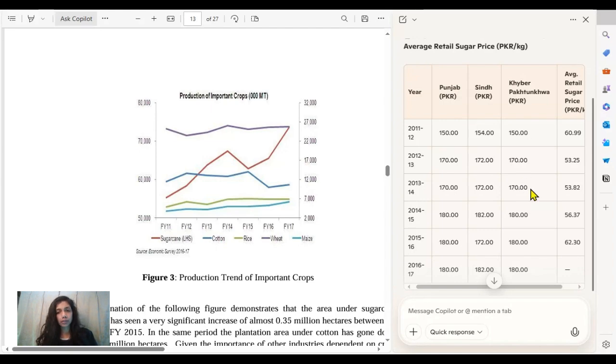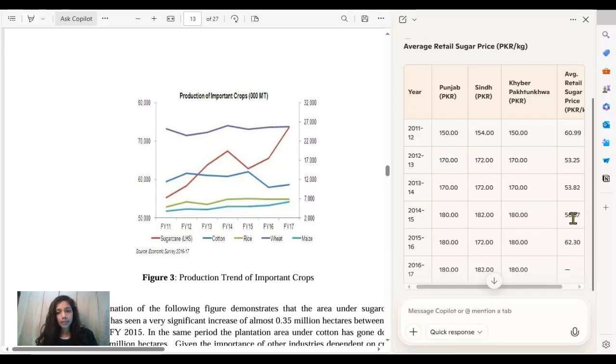The production of sugarcane increased in 13 and 14, and the prices decreased from 60 to 53. So there is an economics principle in play here: when there is an excess of sugar in quantity, the prices are going to decrease.